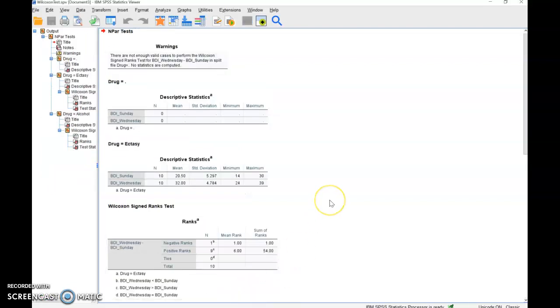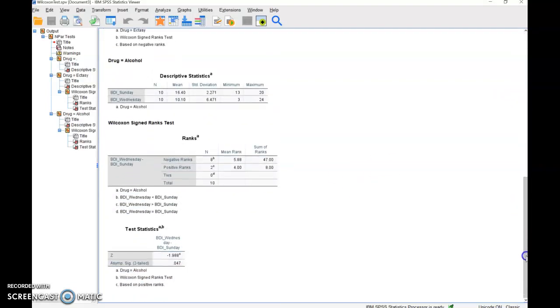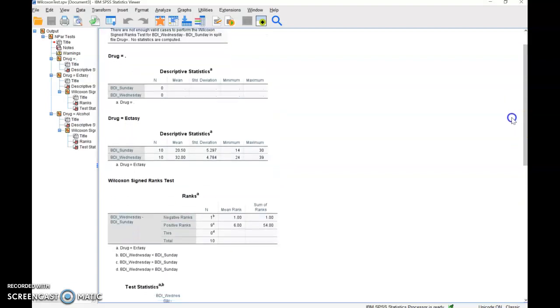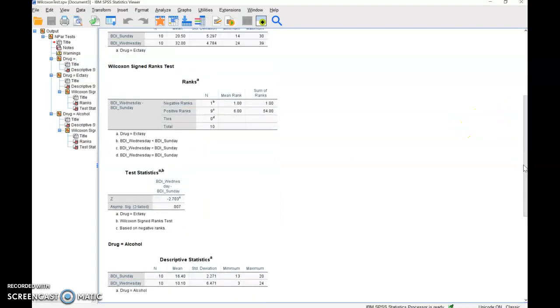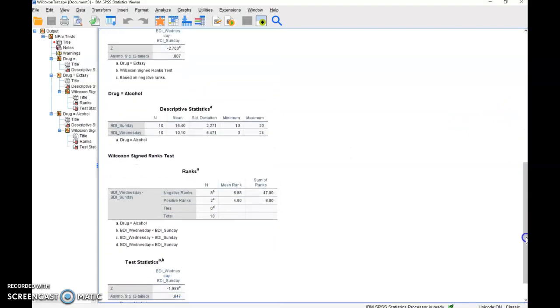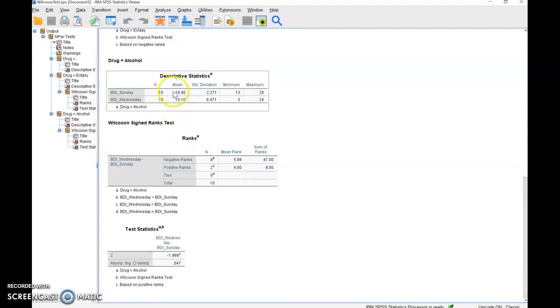And then the second test that I ran was the Wilcoxon test. So I split the file so that I have the tables for ecstasy and then I have the tables for alcohol. So again, here's my descriptive statistics, my ranks, my test statistics for ecstasy, and then for alcohol, again, the descriptive statistics, ranks, and test statistics.